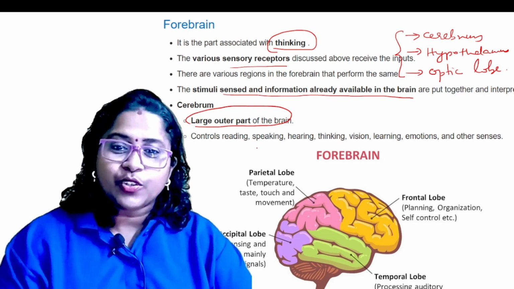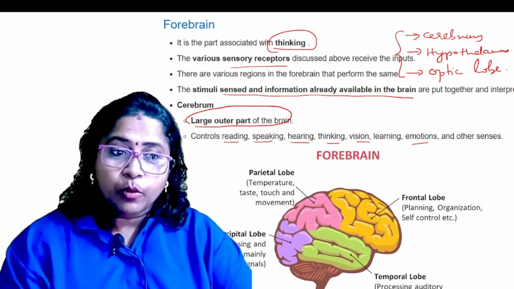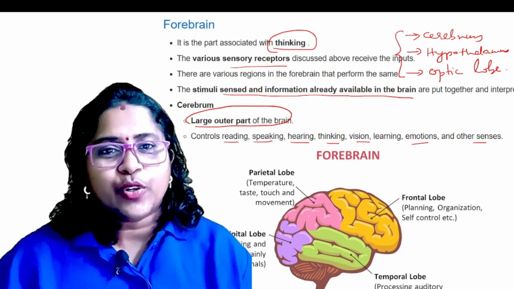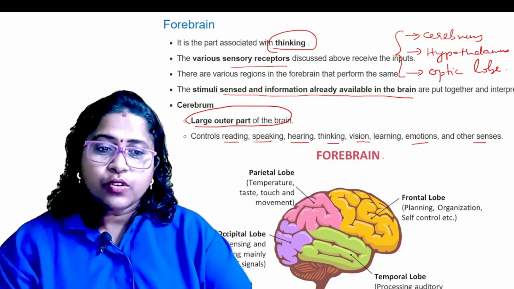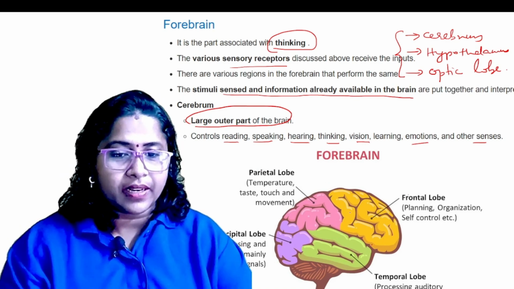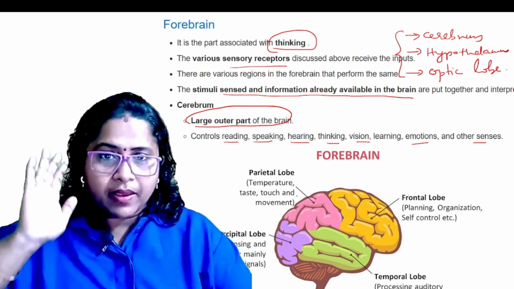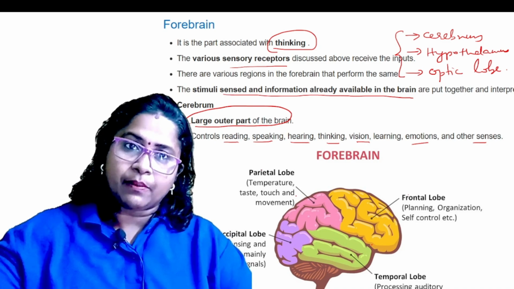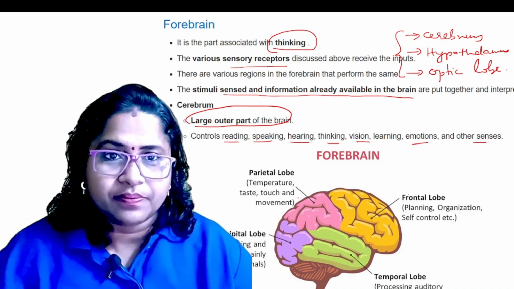It mainly controls reading, speaking, hearing, thinking, vision, emotions and all other senses. It's all under the control of which one? It is under the control of the cerebrum. And also we have different lobes present here: parietal lobe, frontal lobe, temporal lobe. That and all you don't want, but just remember forebrain is the main thinking part of the brain. It consists of cerebrum, hypothalamus, and under that thalamus, pituitary gland and then optic lobes.